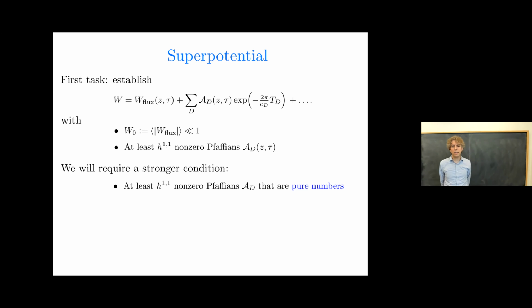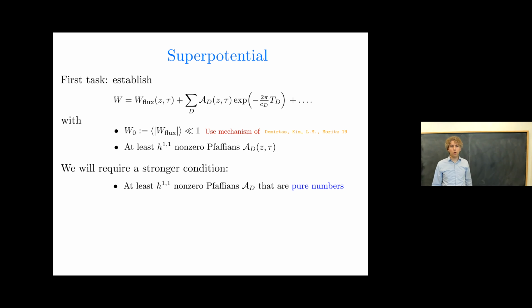And then the prefactor A_D(z, tau) is a Pfaffian, a one-loop Pfaffian that in general depends on the moduli as shown. Now, what we need to do is arrange that W_0 is extremely small in the vacuum configuration, and also arrange that we find at least h^{1,1} non-perturbative terms, independent ones, whose Pfaffians are not 0. We're going to impose a stronger condition. We're going to impose that we find at least h^{1,1} non-zero Pfaffians that are pure numbers with no moduli dependence. And that will simplify things.